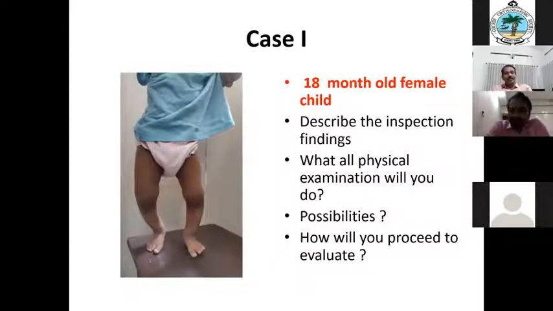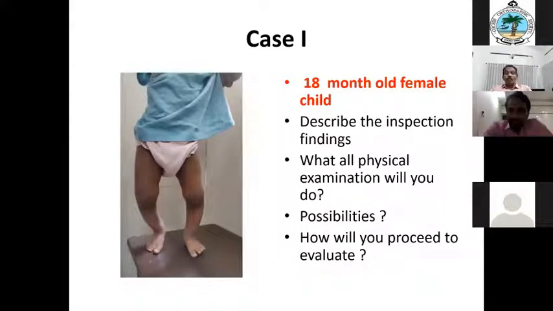Anything you can make out? The length appears normal. No, sir. There seems to be a shortening on the right side. So you said the deformity is more on the right side and there is a shortening on the right side. Why the shortening? Sir, it should be due to the flexion deformity. Flexion deformity as well as exaggerated deformity on the right side. Yes, sir. Okay.